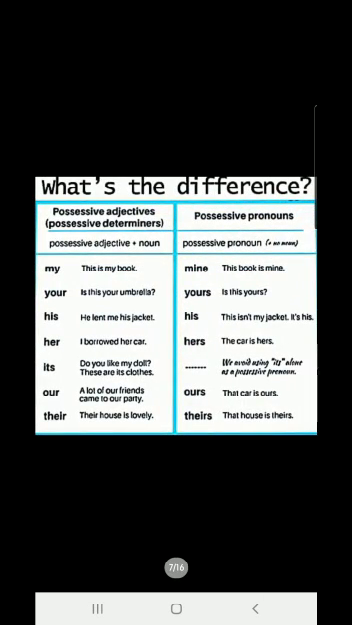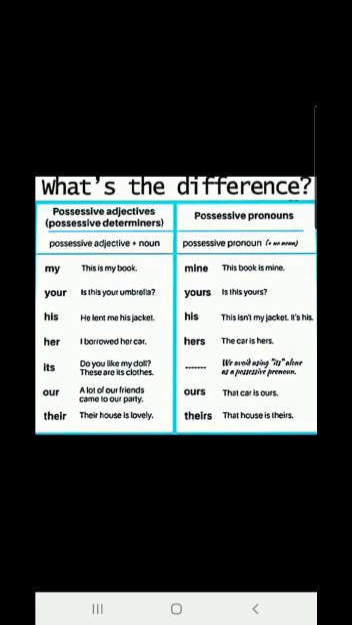Alright? Now children, in today's class, we are going to see the difference between possessive adjectives and possessive pronouns. Children, possessive pronoun is a part of personal pronouns. Possessive pronouns show ownership. Possessive adjectives also show ownership, and possessive pronouns also show ownership. We are going to see the difference between both.